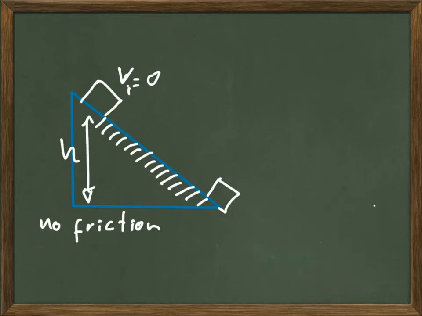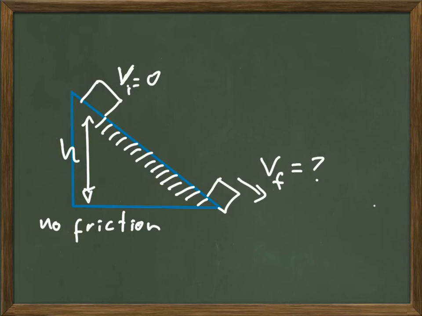Now let's solve a similar problem with the block sliding down an incline without friction. We're going to have the same block that we released before, and we're going to put it at the same height above the ground as before, h. But instead of free falling straight down to the ground, the block is going to be forced to slide down that incline, but there is no friction. So we're again interested in finding the final velocity of the block, that is, the velocity of the block when it reaches the bottom of the incline.